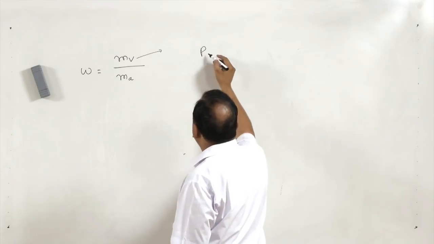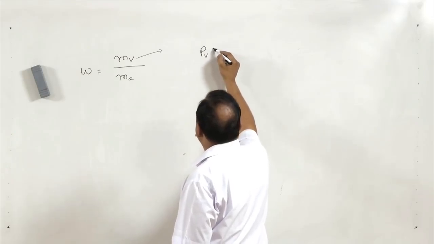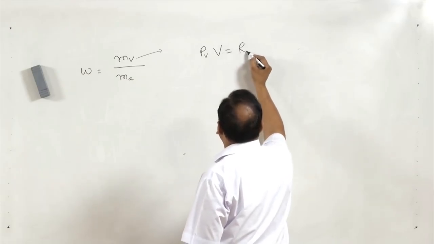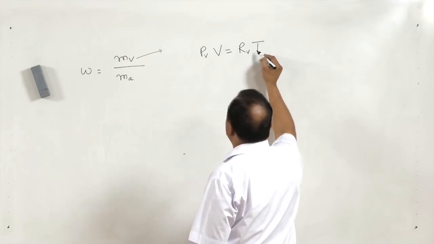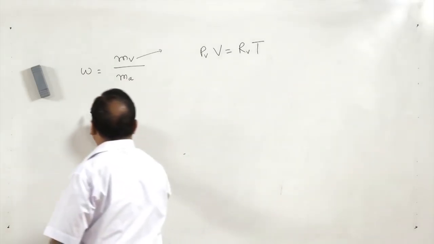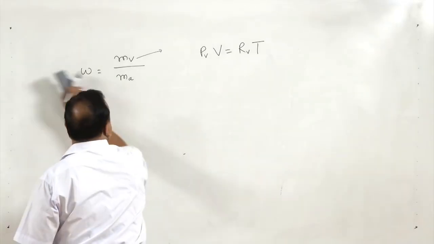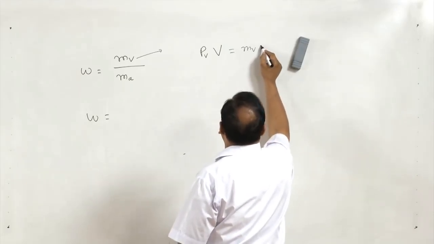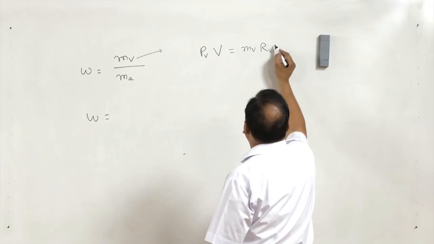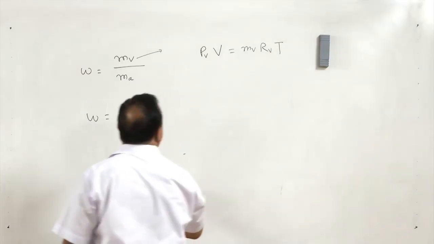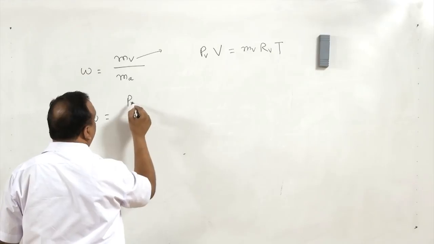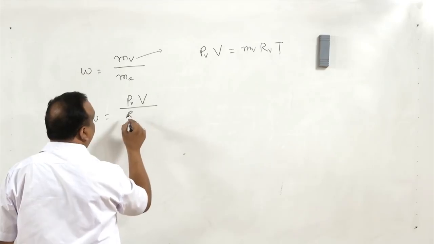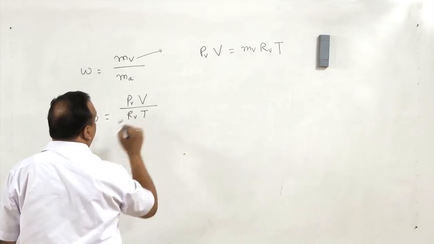So, PV is equal to m R T, and temperature is the same in both the cases. So, W is equal to m_v over m_a, and m_v we can always take as P_v, the partial pressure of the vapor, multiplied by volume, divided by gas constant for vapor multiplied by temperature.